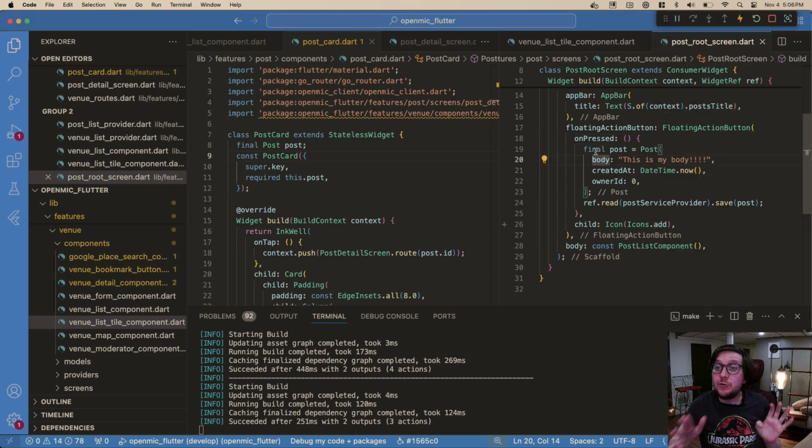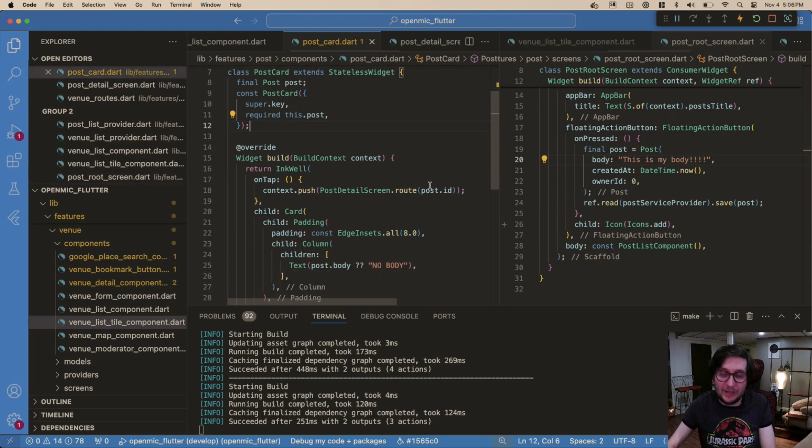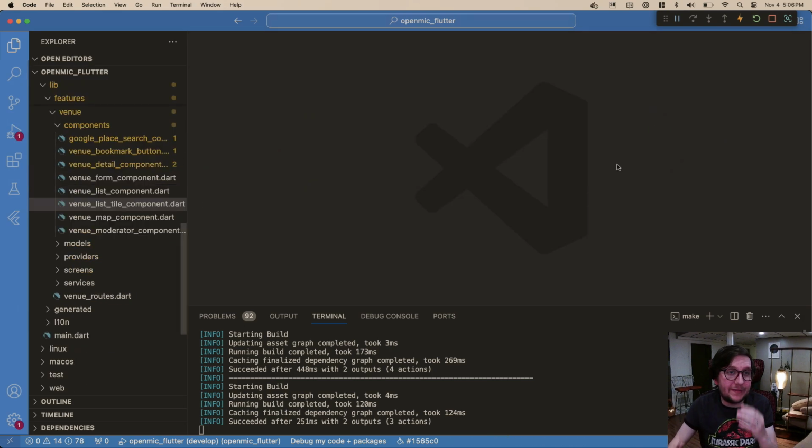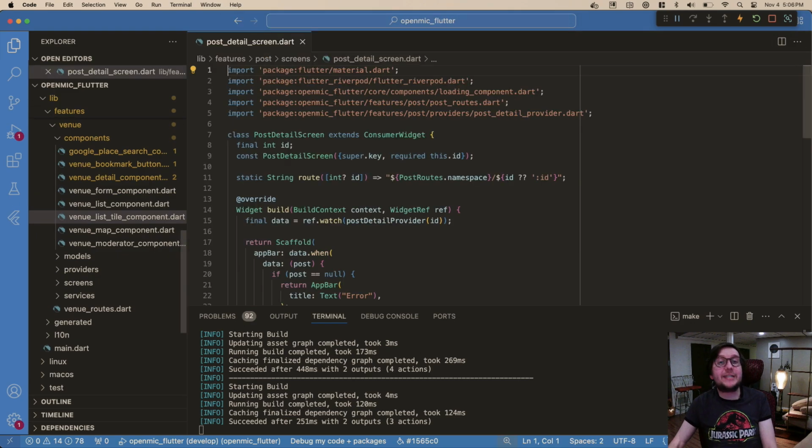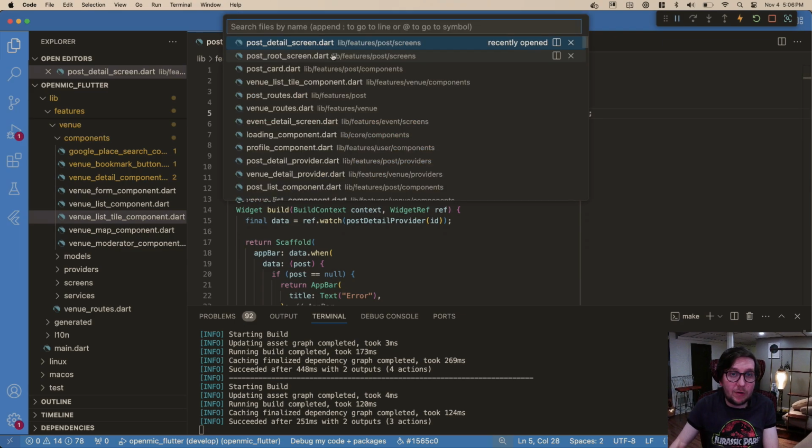Before I wrap up this video, I do want to explain again, because I think this pattern is cool, how this sort of works, and specifically the way we're doing this route thing. So let's go to the post detail screen again. Again, we have this static thing on route. Static meaning we can access it without an instance of post detail screen, but just the class itself. So let's go to our postcard.